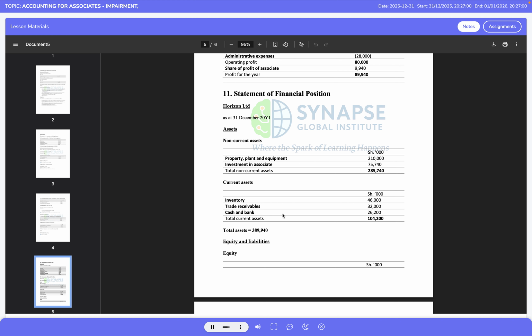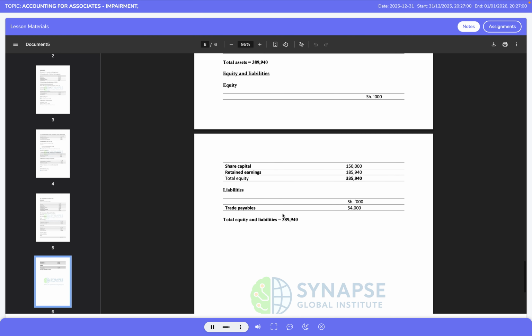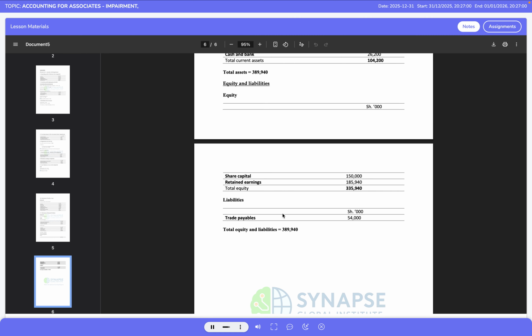Equity comprises share capital and retained earnings. Share capital remains unchanged at 150 million shillings. Retained earnings are updated from the opening balance of 96 million shillings by adding the profit for the year of 89,940,000 shillings. This results in closing retained earnings of 185,940,000 shillings. Total equity therefore amounts to